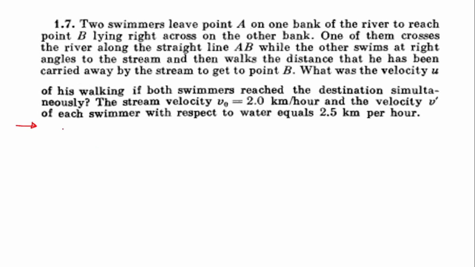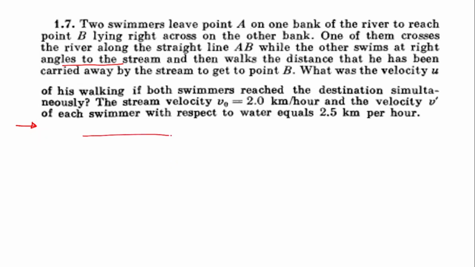Well, in this question, two swimmers leave point A on one bank of a river to reach point B directly across on the other bank. One of them crosses the river along straight line AB while the other swims at right angle to the stream and then walks a distance that he has been carried away by the stream to get to point B. What was the velocity u of his walking if both the swimmers reach the destination simultaneously?